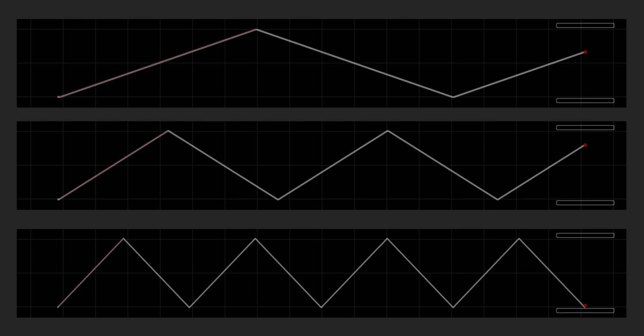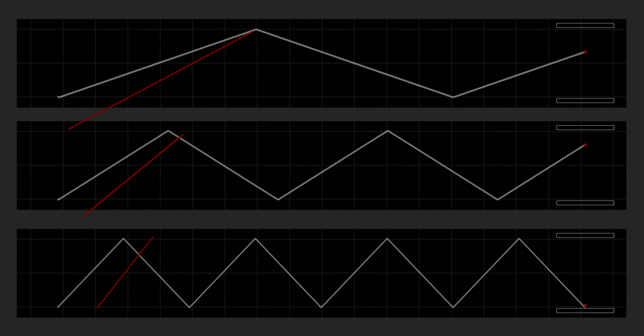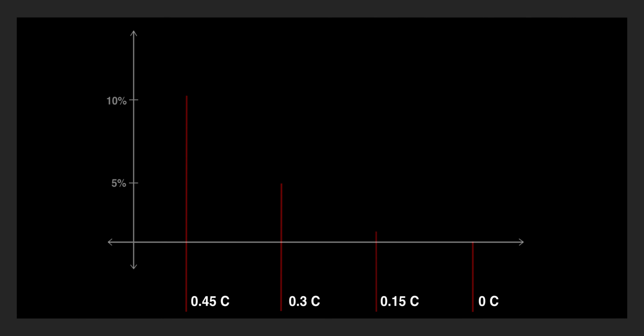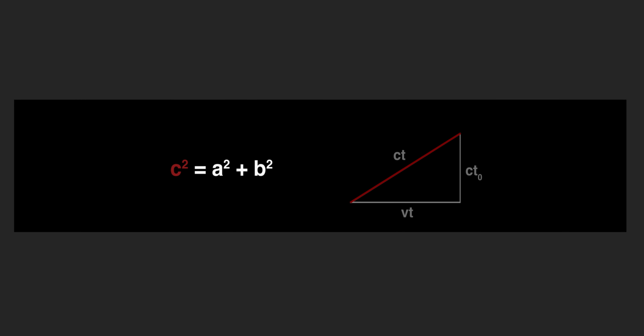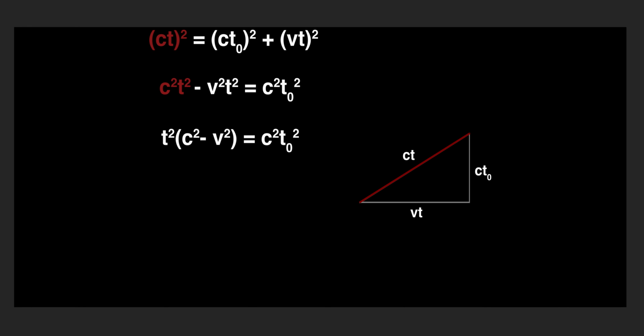By comparing the distance that the photon travels to bounce between the two mirrors in each reference frame, we can understand how the different reference frames experience time. This distance can be calculated using the Pythagorean theorem, and by simplifying this equation, we arrive at Einstein's original equation.